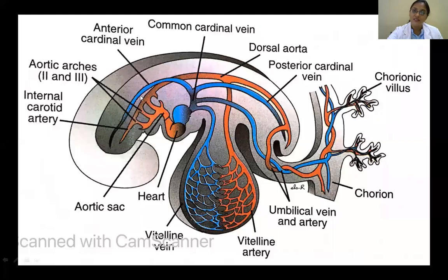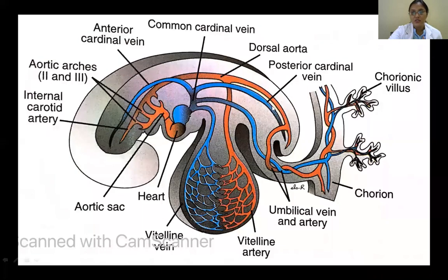I told you cardinal veins will be draining the embryo proper. So here is one, the anterior cardinal vein, and here is another, the posterior cardinal vein, and the third one is the common cardinal veins. You can see the direction of the anterior cardinal vein. This is the head end. This is the caudal end of the embryo. You can see this is collecting all the blood from this part and it's coming down here. So the cranial part of the embryo is drained by the anterior cardinal vein.